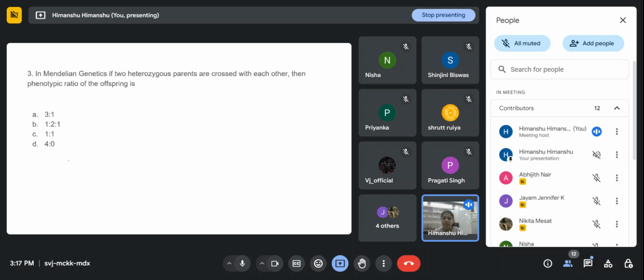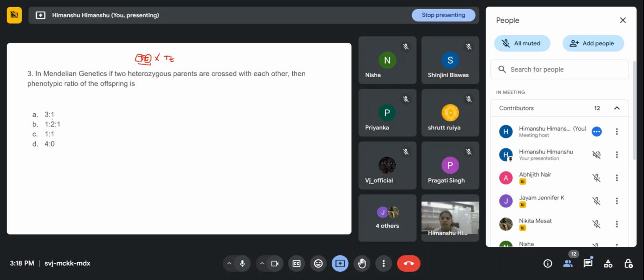In Mendelian genetics, if two heterozygous parents, right, heterozygous means, we know that alleles are two alternative forms of a gene. Heterozygous means one is dominant and the other is recessive. If two heterozygous parents are crossed with each other, then the phenotypic ratio of the offspring is, what will it be? You have 2 minutes, then you can answer this question.